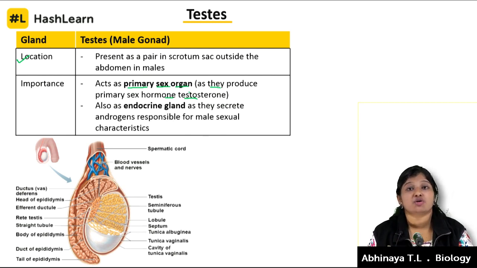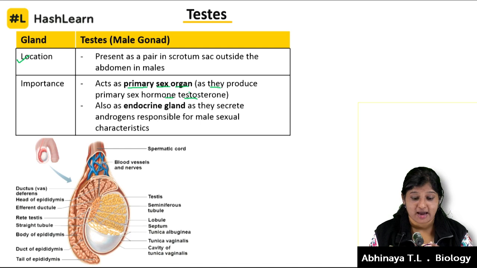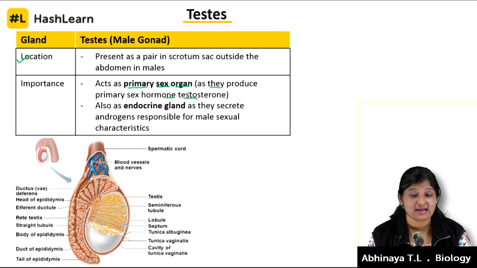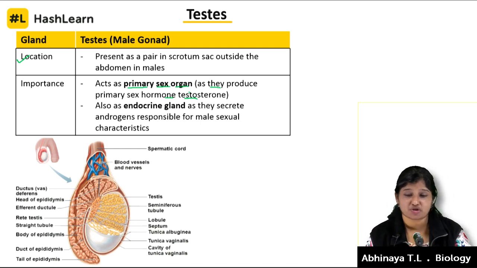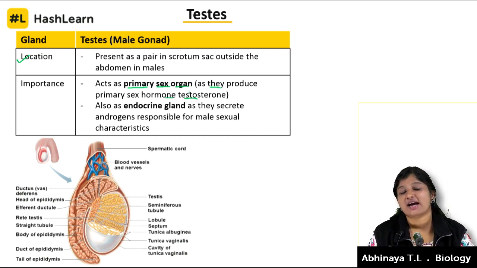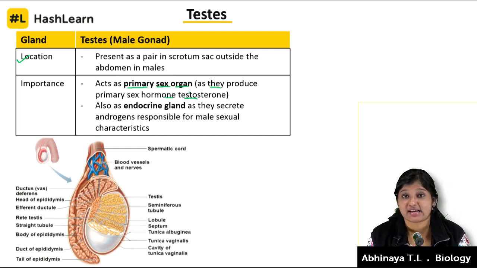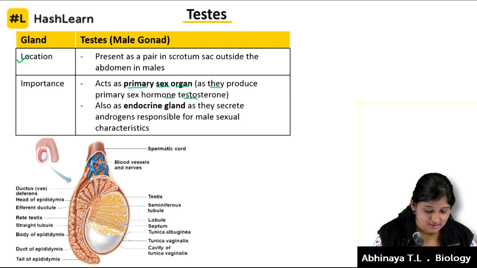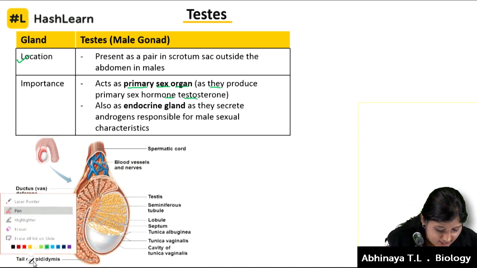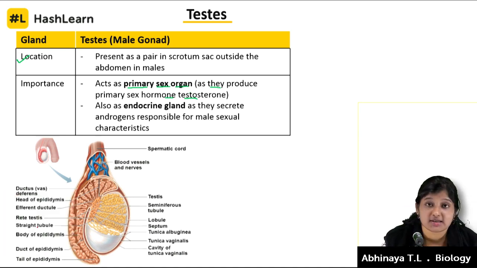Okay, so testis is one of the androgen producers. What is androgen going to do, as the endocrine gland secretes it? It's going to initiate the secondary sexual characters in a male individual. What does it do? Okay, we'll read up as we go, but I have pasted a picture here. It may look complicated, but we are just going to discuss two structures here.